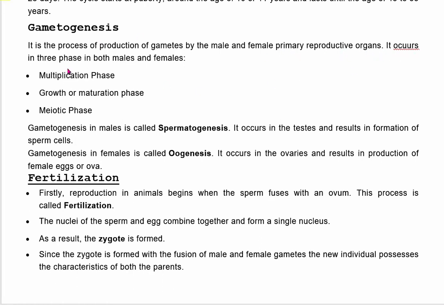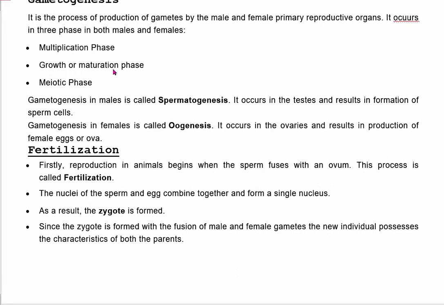It occurs in 3 phases in both males and females. It is the process of production of gametes. Male gamete is sperm and female gamete is egg. So it occurs in 3 phases. The first one is multiplication phase, second is growth phase or maturation phase, the last one is meiotic phase.